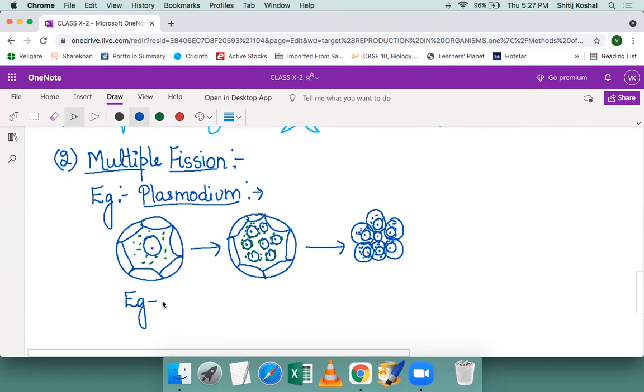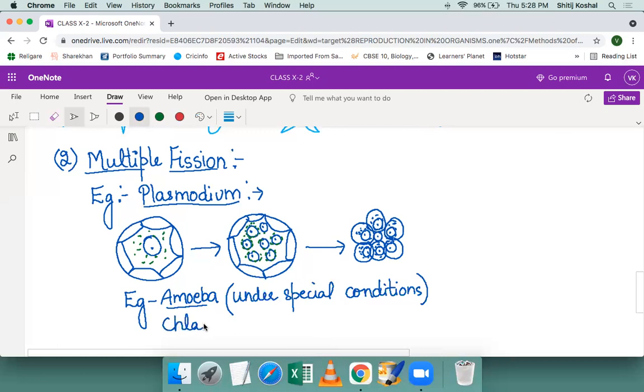So examples are amoeba. Amoeba can also undergo multiple fission, but under special conditions. Otherwise, the usual method or the normal method of division of amoeba, reproduction of amoeba, is binary fission. But under special conditions, amoeba can also reproduce by multiple fission. And then the next example is Chlamydomonas.